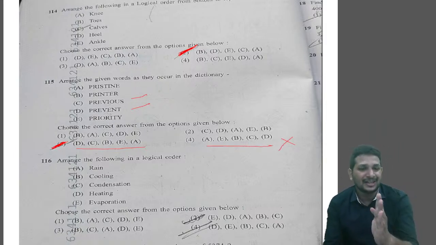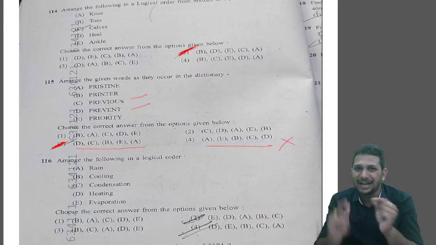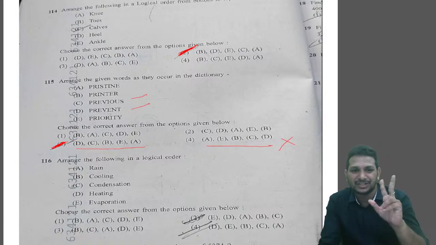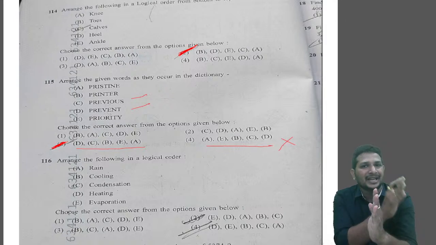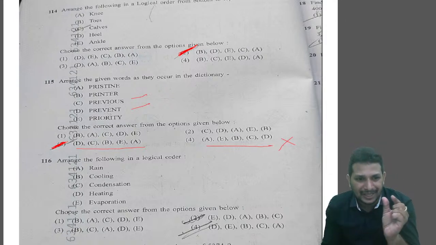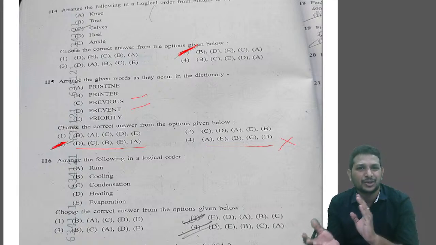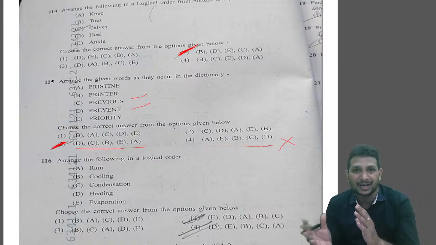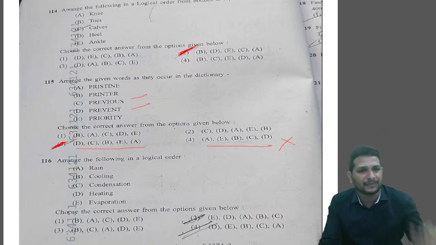According to the dictionary, it starts from A to Z, not Z to A. That's why you can't mark option 4. Options 3 and 4 are reversed to each other. Which one do I need to mark? According to dictionary, always from A to Z. 115, the answer is option 3.